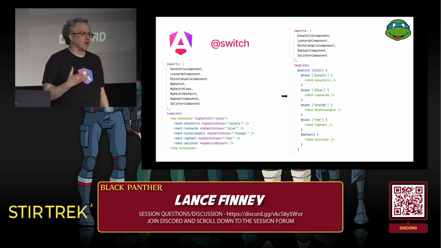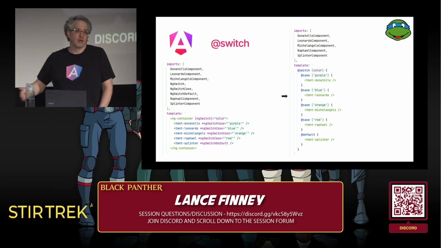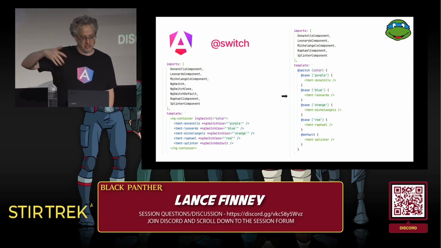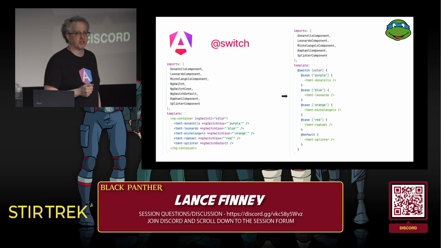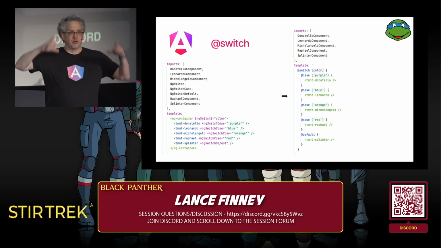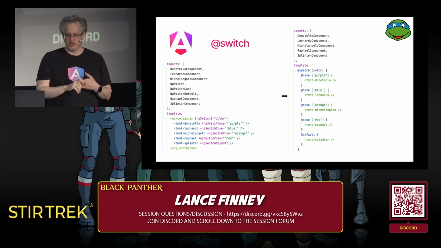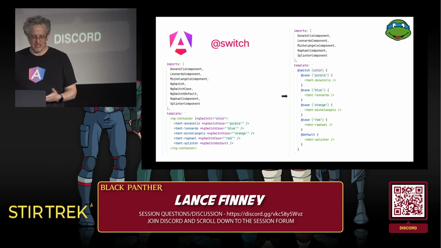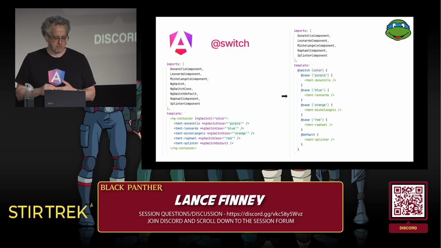The last change that's part of the control flow is switch. So here we want to show a different component for each of the turtles based on the color. So if we get a purple, we'll show Donatello, blue, Leonardo, et cetera, et cetera. If we don't match anything, we'll show their friend Splinter. So we do square brackets, ng switch, and then a structural directive with a star for ng switch case. Again, it's inside the thing that it controls. And then at the end, a structural directive for ng switch default.